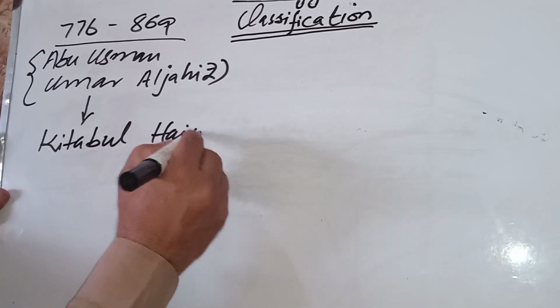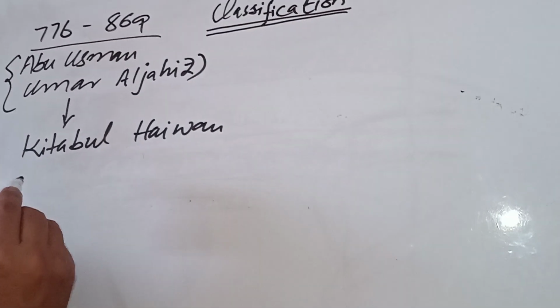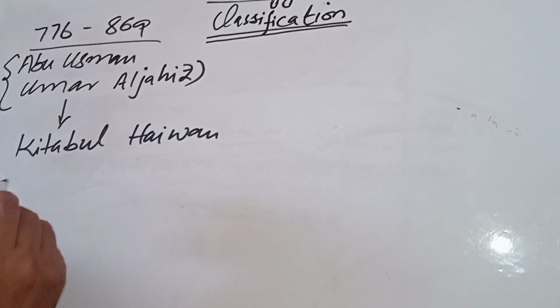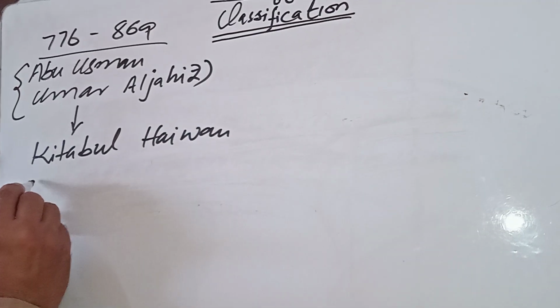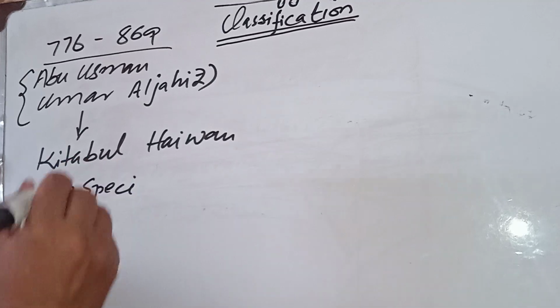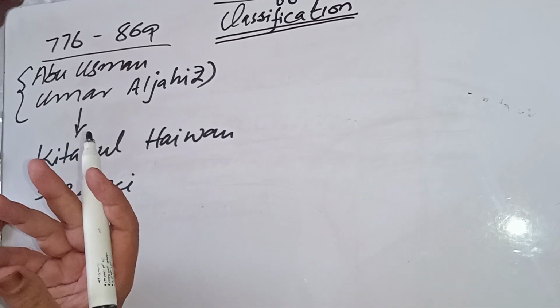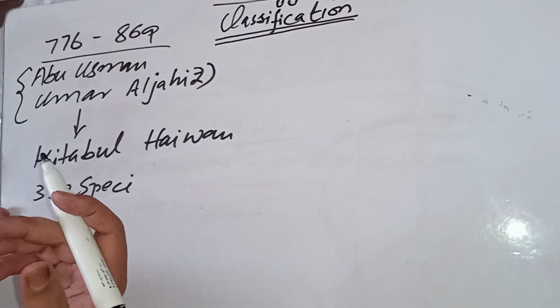Kitabul Hewan, in which he explained the characteristics of 350 species. Characteristics means the properties. Let me tell you what characteristics are.